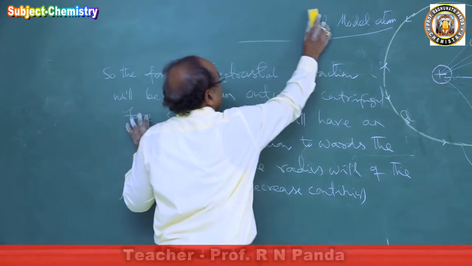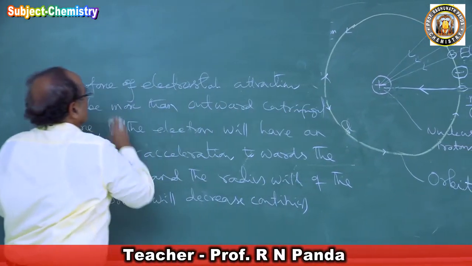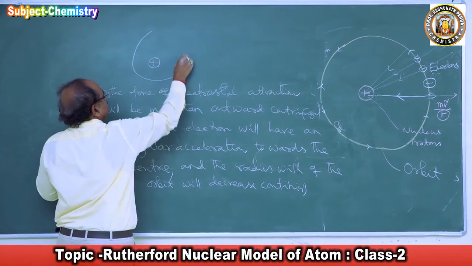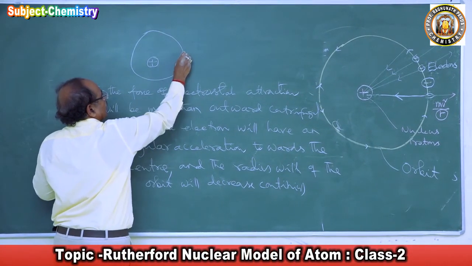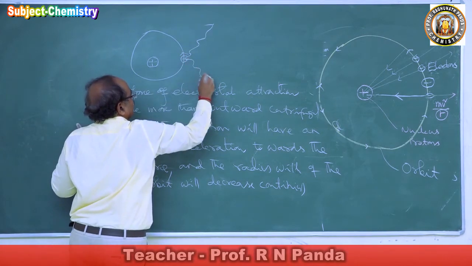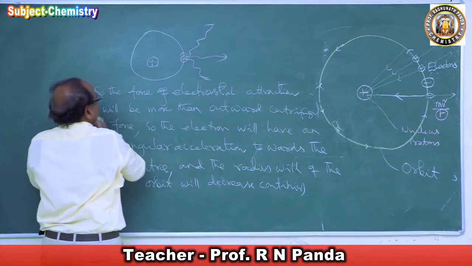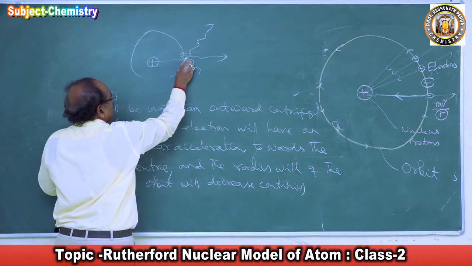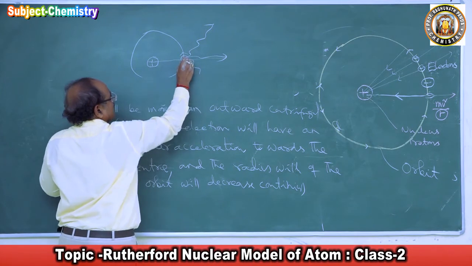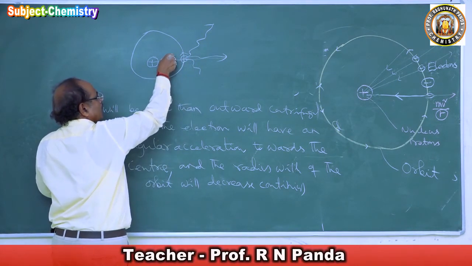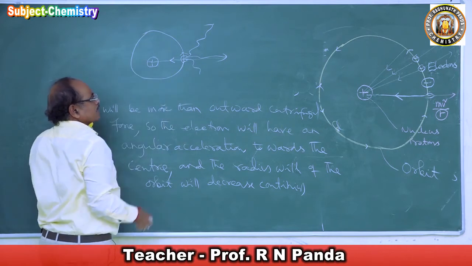Now this is the atom. This is the nucleus, and this is the electron. This is the orbit. The electron is moving. Now this electron is radiating energy continuously. Earlier this attraction and this force were equal. Now this energy is decreasing. Hence it will have an angular acceleration toward the center.